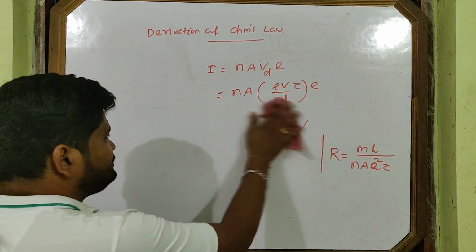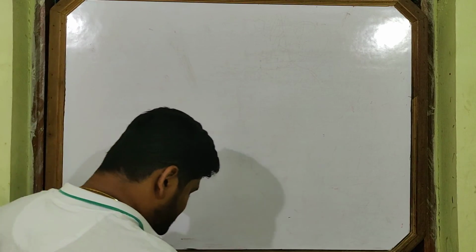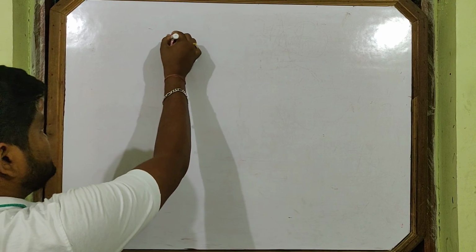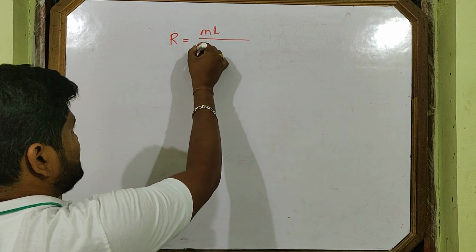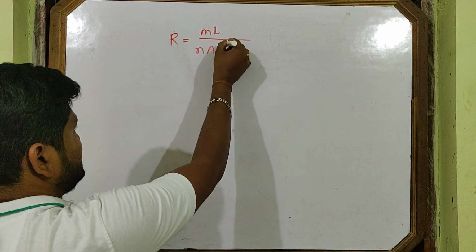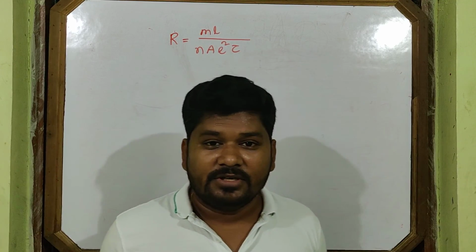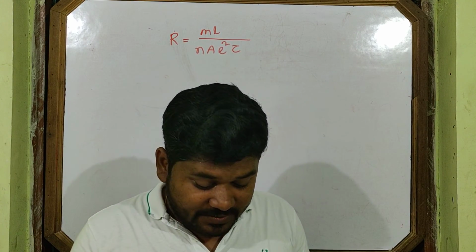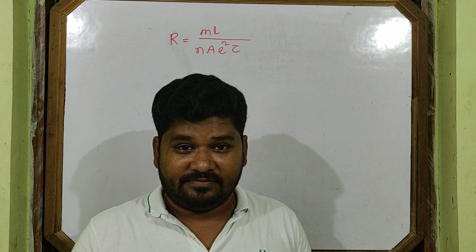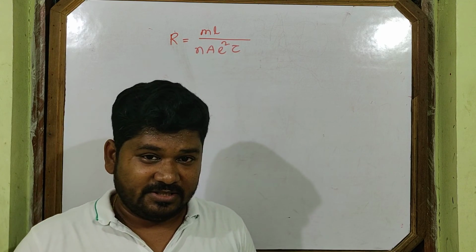Now we come to what this resistance actually is. We'll discuss this term. The formula we discussed just before is m l by n A e square tau. But what is the physical meaning of resistance? You have also read about this lately in class 10th.